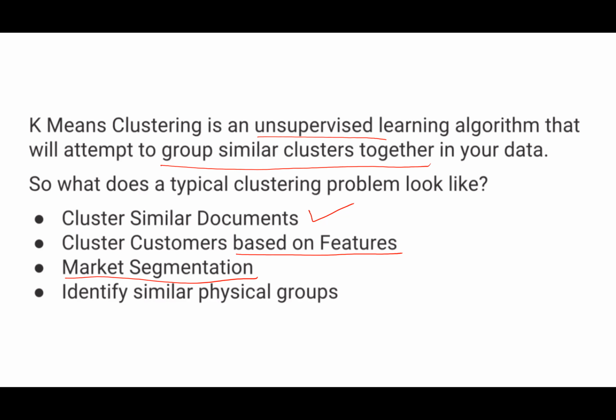So basically it is used for this: if you have 1 lakh customers, studying each customer individually is very difficult, right? So it's better if I can group them into 5 clusters or say 10 clusters, right? If a person falls into any one cluster and I know the properties of the cluster, then I can identify the customer very well without spending much effort on it, right? And identify similar groups.